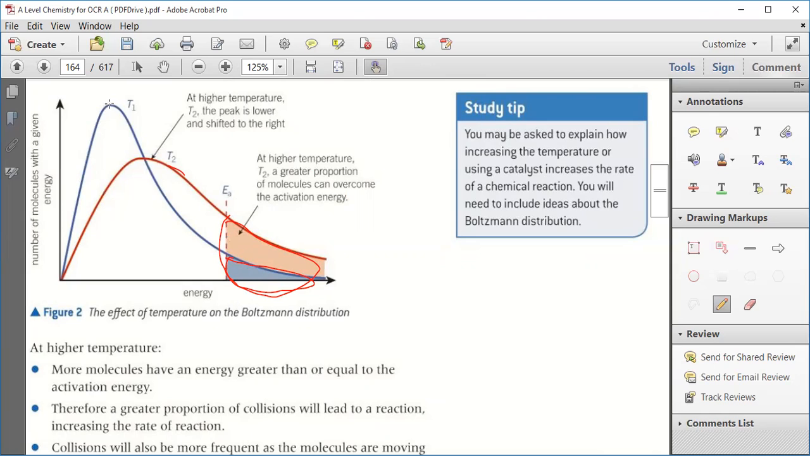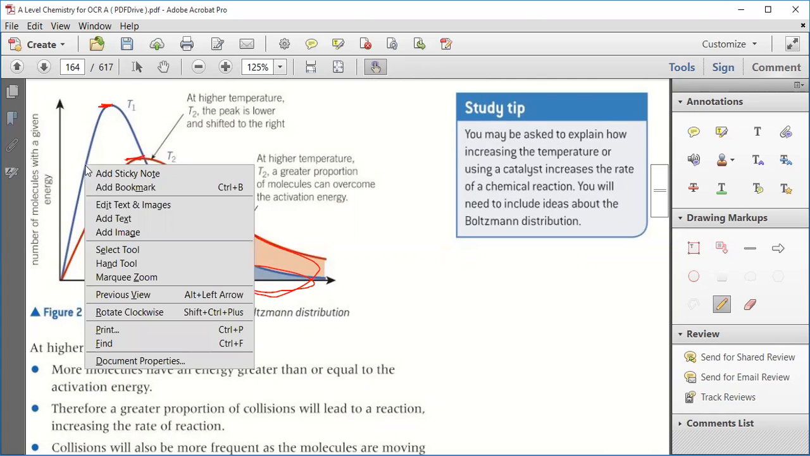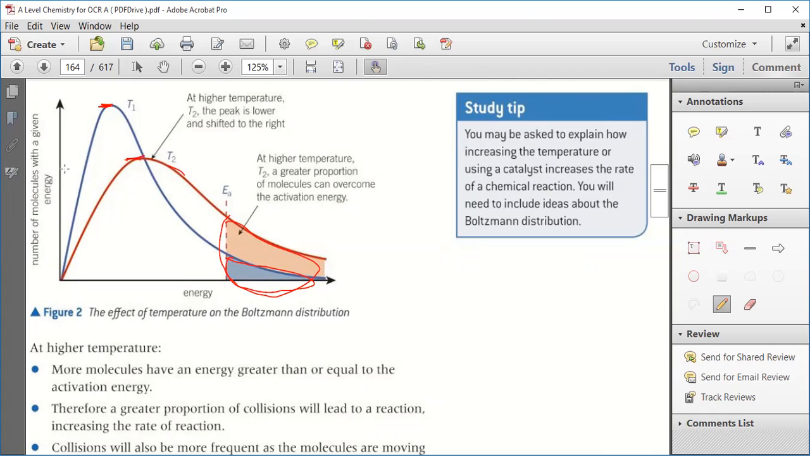The second thing you can observe: at the higher temperature T2, the peak is lower and shifted to the right. At temperature T1 the peak is this one, and at T2 the peak is lower but shifted towards the right. It means particles are having a different amount of energy. Here the number of particles is this one, but there the energy is totally different. Clear?